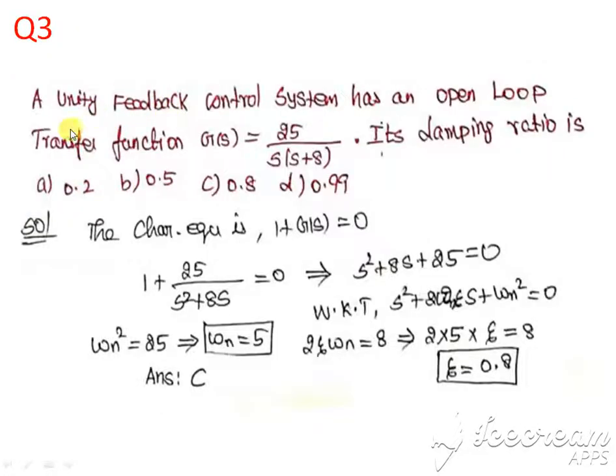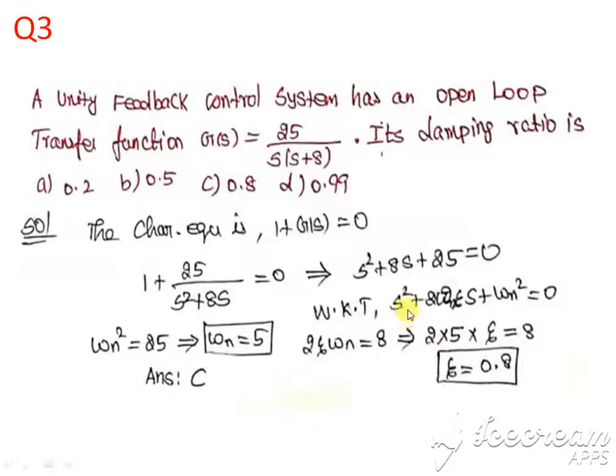Third question. A unity feedback control system has an open loop transfer function G of S equal to 25 by S into S plus 8. We need to find the damping ratio. First step, the characteristic equation is 1 plus G of S equal to 0. While taking LCM, we get S squared plus 8s plus 25 is equal to 0.